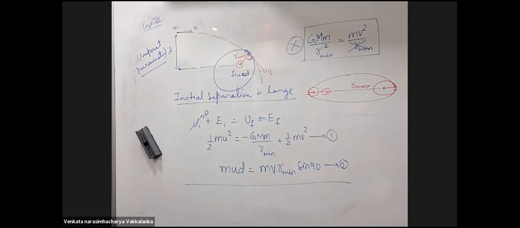No, sir. Two equations हैं, अगर दोनों variables हैं तो दिक्कत क्या है? I have two variables, V and R minimum. Yes, he can either ask for V or R minimum. He will not give you V. You have two equations. It's your job to eliminate V if R minimum is asked. Okay. Thank you, sir.